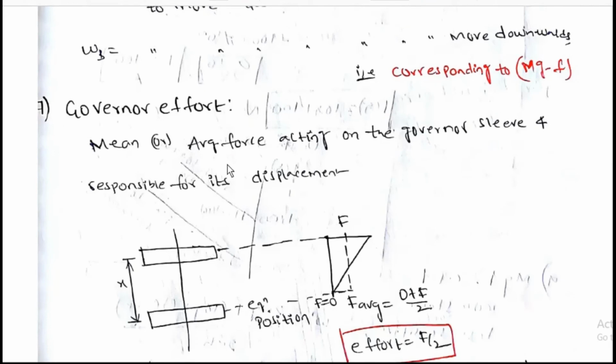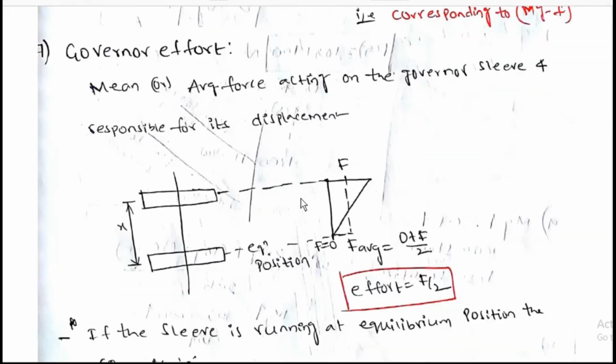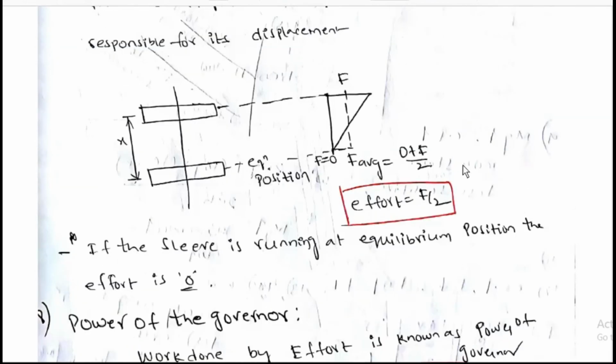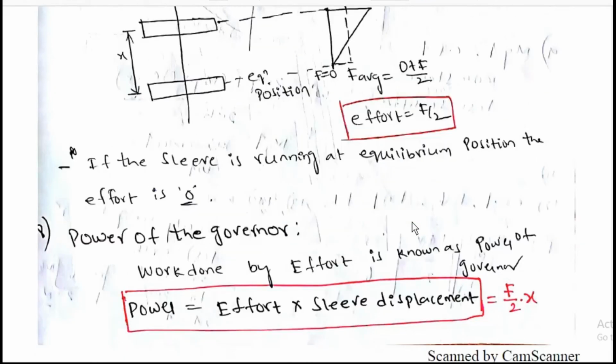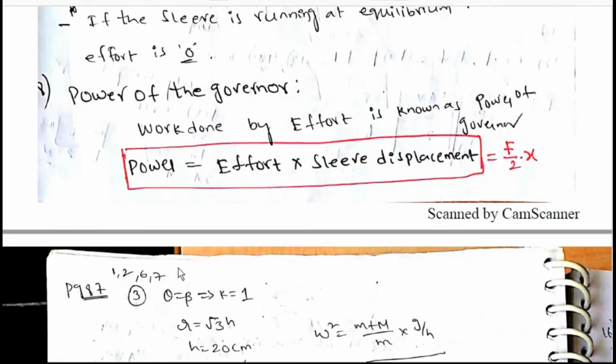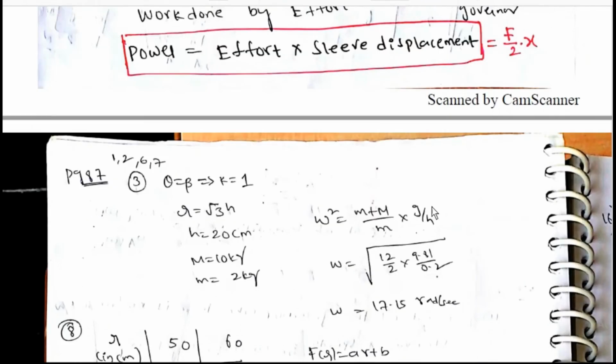Governor effort is the mean or average force acting on the governor sleeve and responsible for its displacement. Effort is equal to F average, which is equal to 0 plus F by 2. Effort is equal to F by 2. If the sleeve is running at equilibrium position, effort is 0. Power of governor: work done by effort is known as power of governor. Power is equal to effort into sleeve displacement, which is equal to F by 2 into X. These are workbook questions.